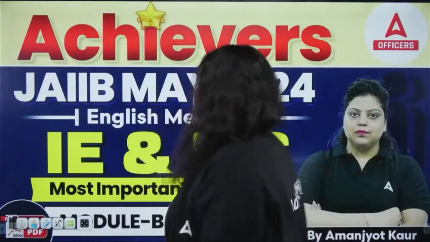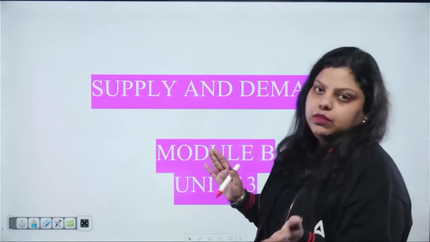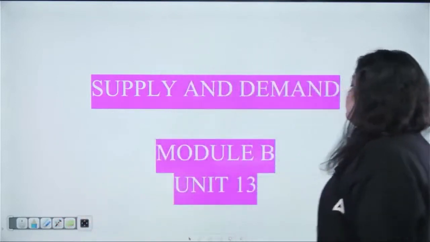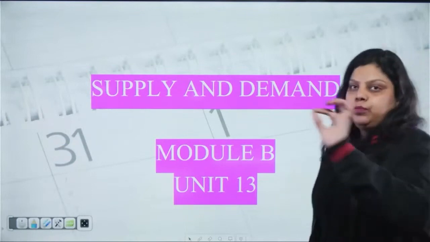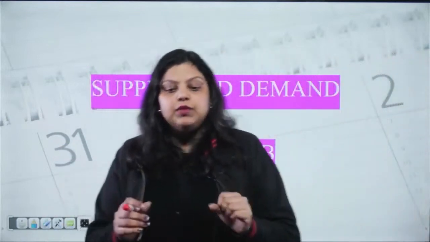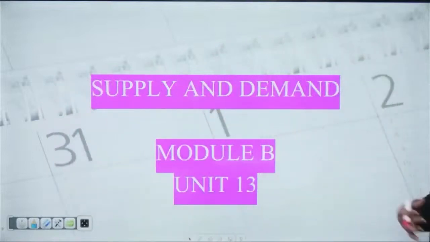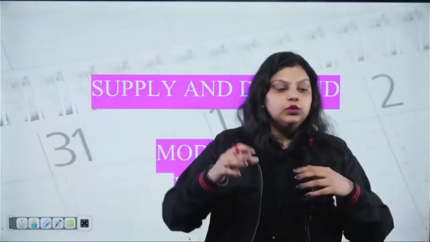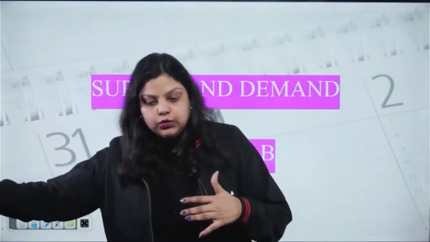Okay, so let's start. In the last class we discussed module B class number 1, in which we discussed the topic of fundamentals of economics. That was overall unit number 12. And today we are talking about supply and demand, that is your unit number 13 of overall 45 units. If we talk about module B, this is the second unit of module B, that is supply and demand. So as usual, before starting with the MCQs, first let's discuss what this topic is. What is actually supply and demand? Then we will move forward to the questions.